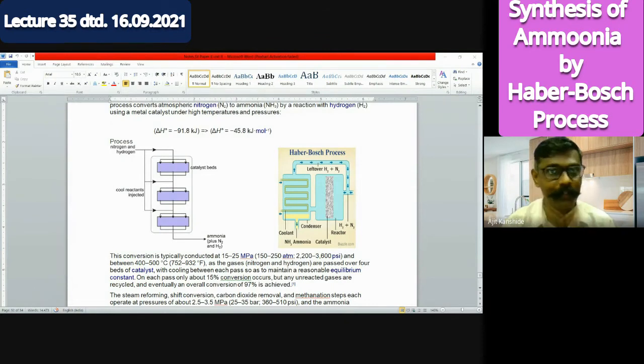Now I want an answer from you. I repeat, the basic heat content concept is clear to you, and the heat content change concept is clear to you. If heat is going to evolve, heat is going to come out, then certainly the heat content of the reactant should be more, which means the heat content of the product should be less. Now, instead of using the term heat content, I use the term enthalpy. Enthalpy of reactant will be more, and enthalpy of product will be less.